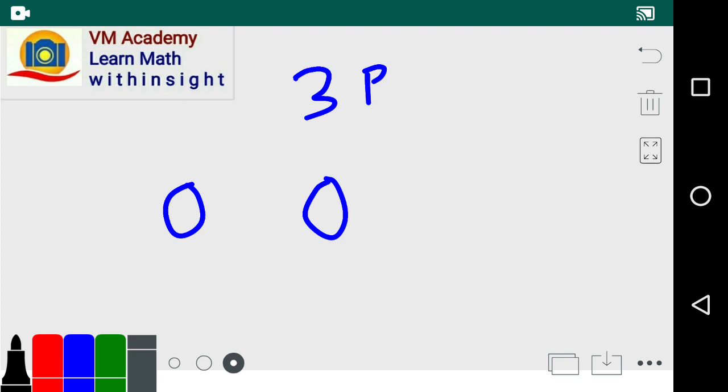Then let us try to place pigeons in such a way that no pigeonhole contains more than one pigeon. So let us try to place three pigeons. First goes here. Now the second we should not place into the first, because it will then contain more than one pigeon.